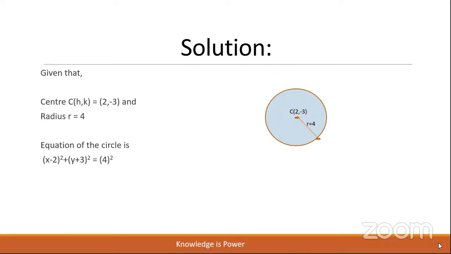So the equation of the required circle will be (x - 2)² + (y + 3)² = 4². Within brackets, you can write (x - h)² + (y - k)² = r². On expansion, we'll get the answer, and this will also be our answer. Expanding the left-hand side and rearranging the terms in the order of the general second degree equation, we shall get the equation of the circle as x² + y² - 4x + 6y - 3 = 0, which is the required equation of the circle.